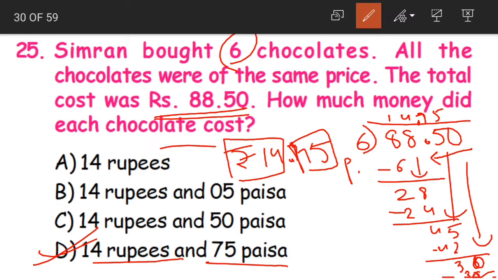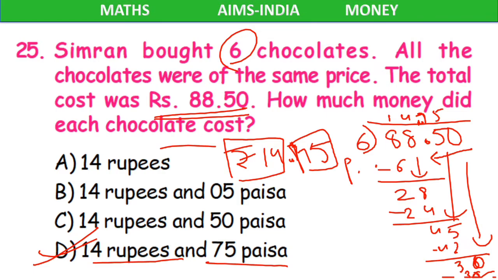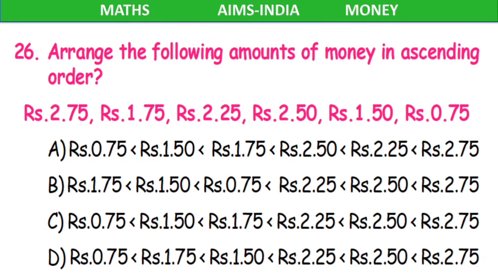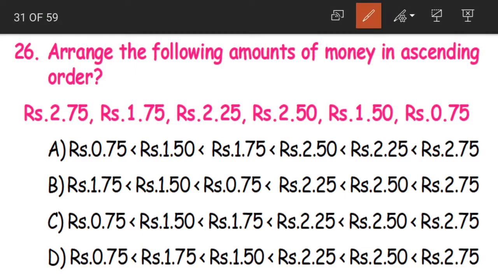Yes, it is just normal division, children. After dividing, we just have to keep the point in the quotient. Next question. Arrange the following amounts in ascending order. Yes, how will we arrange in ascending order? Ascending order means the smallest to the largest.